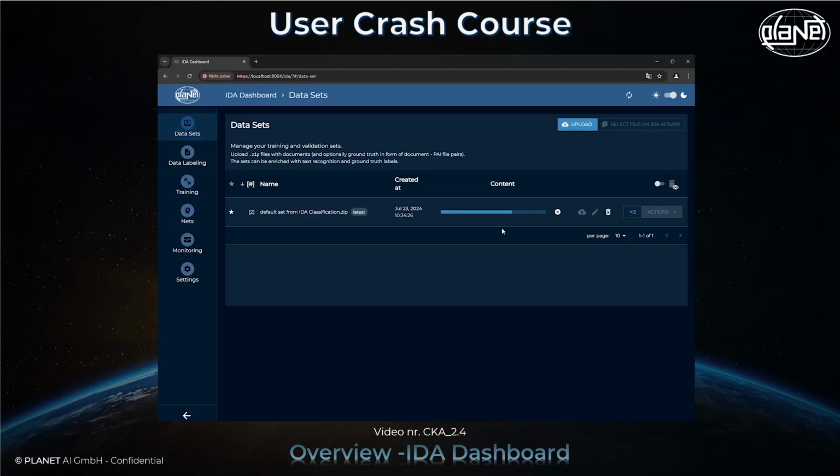Back to the first menu item, Datasets. Further explanations are now provided on a prepared dataset, which can also be added via the Upload button. In this case, the example dataset is available for document classification and document split.